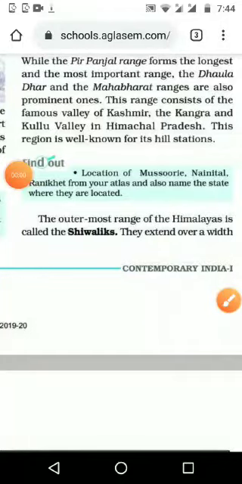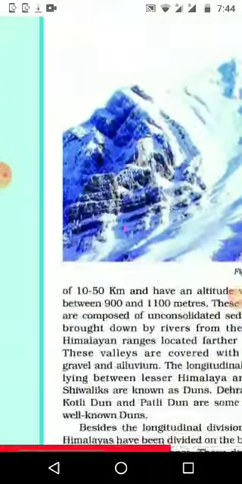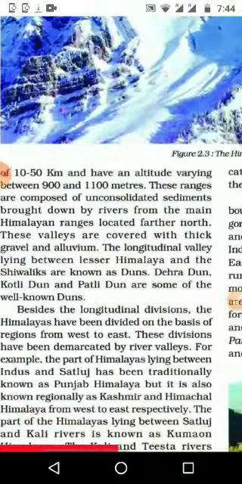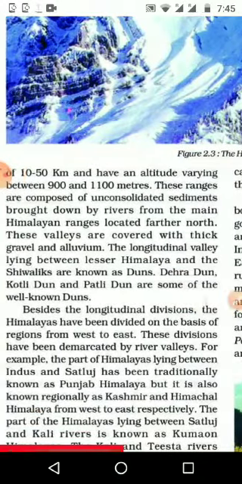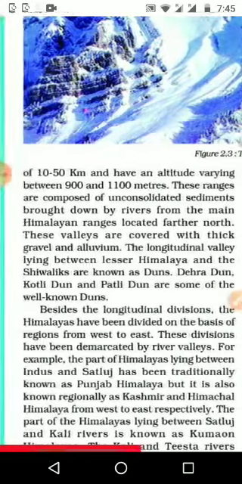And now we are going to see the lowest one, or the outer ranges, that is Shivaliks. It is known as Shivaliks, and its width is very small when we compare it with the Greater Himalaya, only 10 to 15 kilometers. The height is also very low, up to 1100 meters only. It starts from 900 meters to 1100 meters, and the height is decreasing.